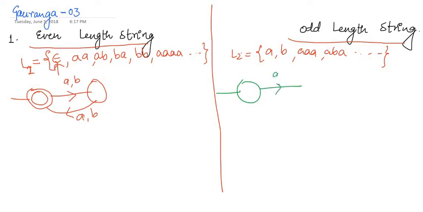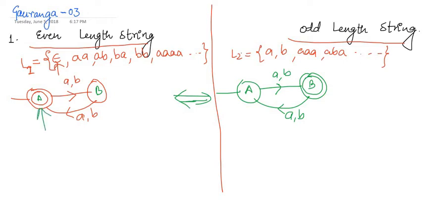As soon as any first A or first B comes, we will reach the final state, and again if any A or B comes, we reach the non-final state. If we compare these two DFAs, we can see only one difference. What is that? The final state has been made non-final, and the non-final state has been made final. Only this is the difference.